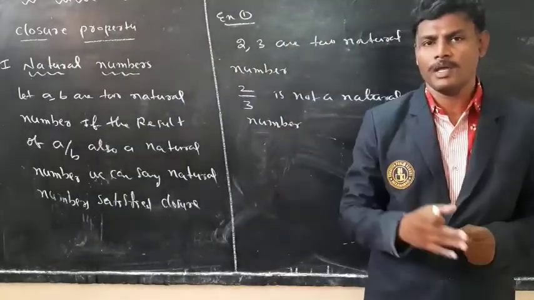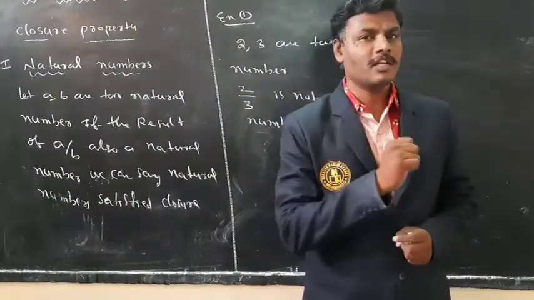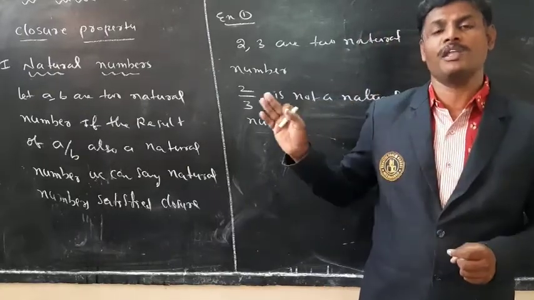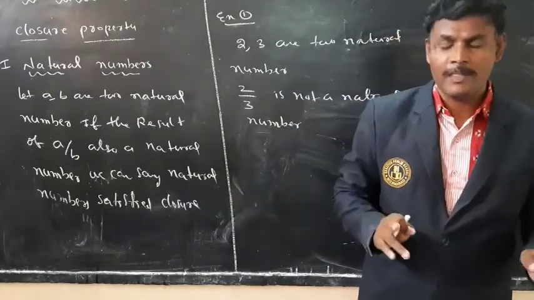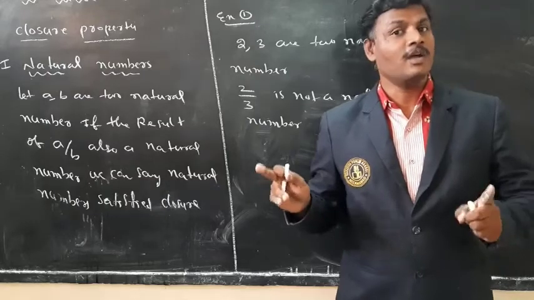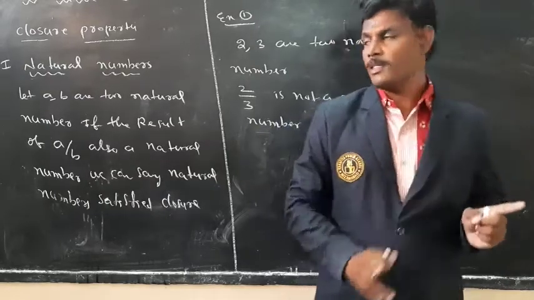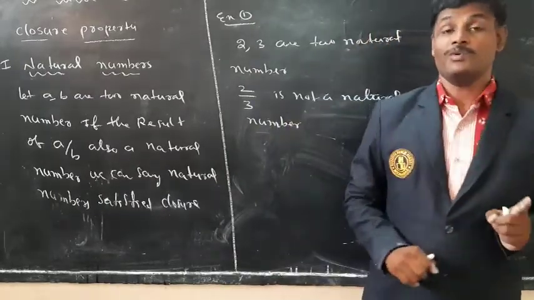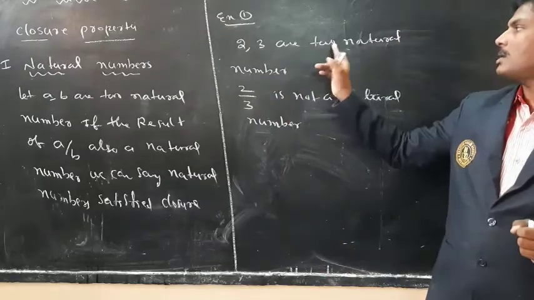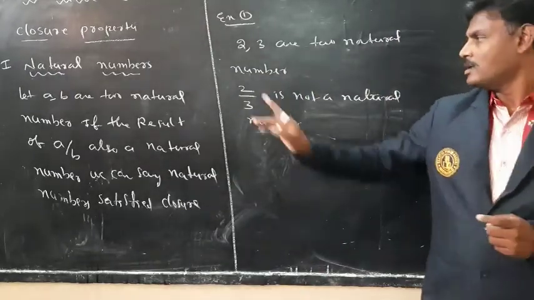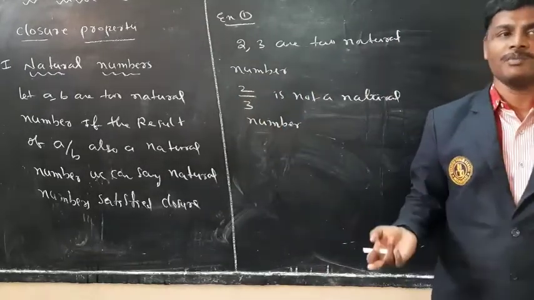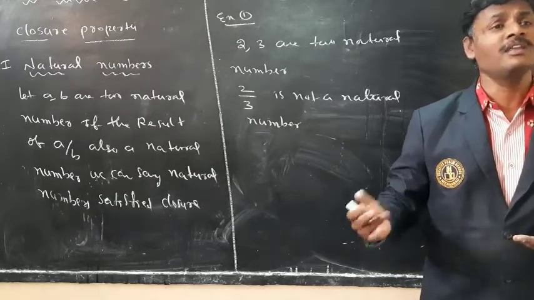Let a, b be two natural numbers. If the result of a by b is also a natural number, we can say natural numbers satisfy closure property under division. Here I took one example: 2, 3 are two natural numbers, but 2 by 3 is not a natural number. Why? Because fractions are not there in natural numbers.